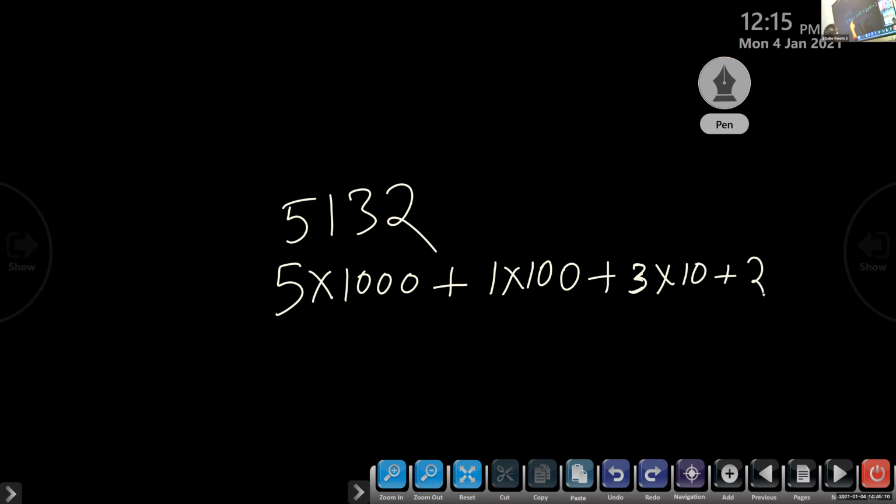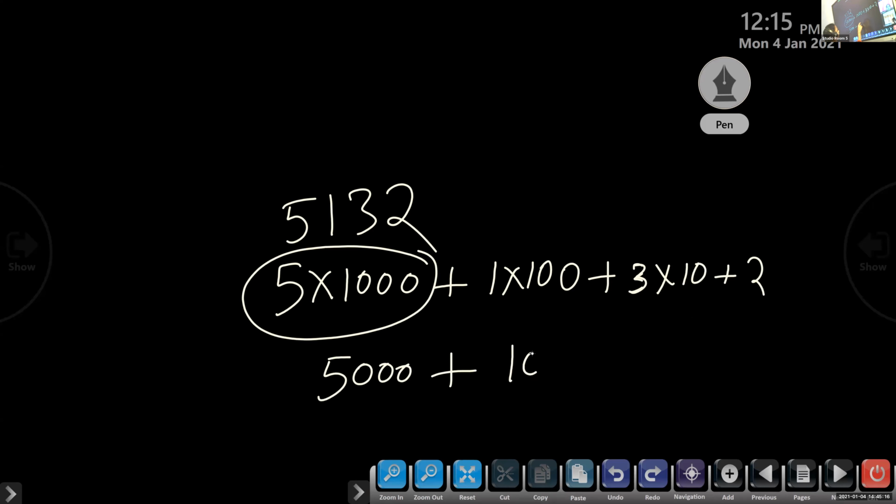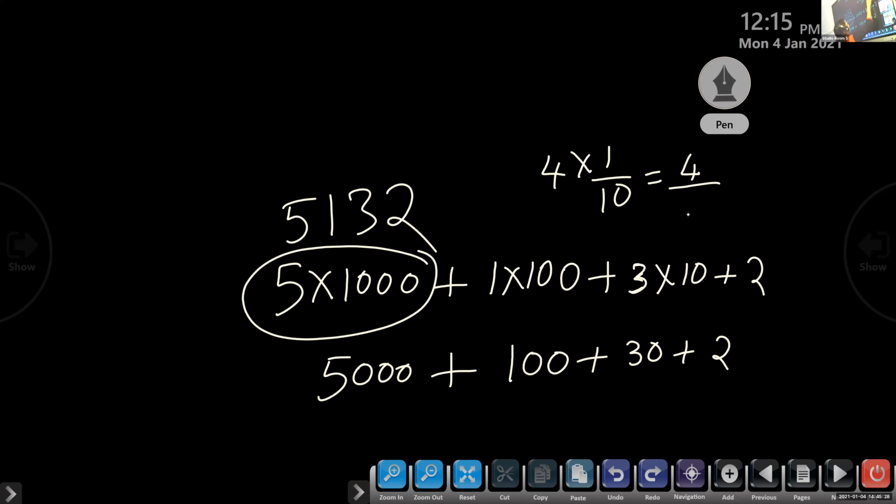Without this, some will write 5000 plus 100 plus 30 plus 2. The same, yes or no? Yes, ma'am. Like this only, we can write 4 into 1 by 10 or we can write 4 by 10.